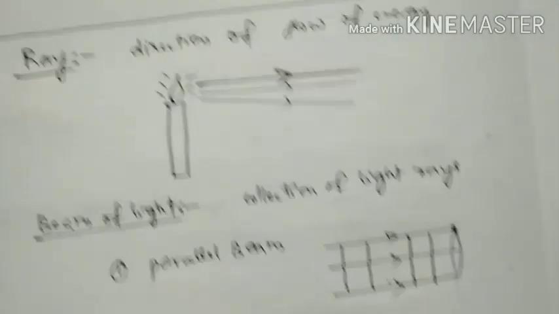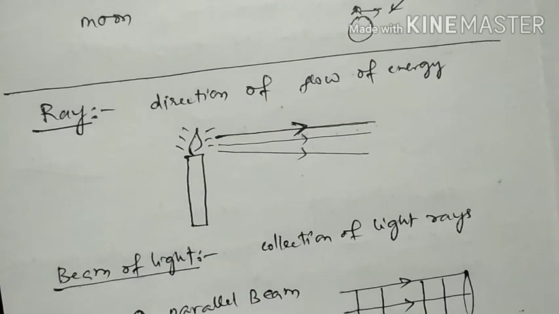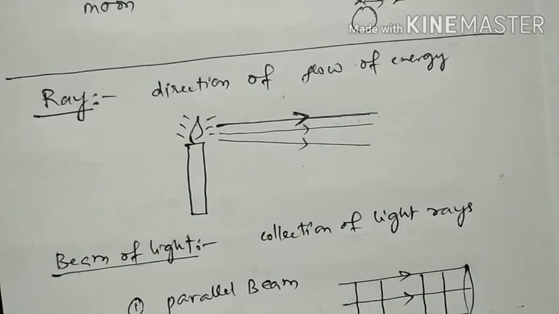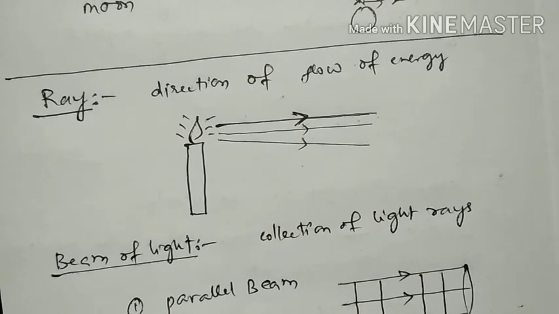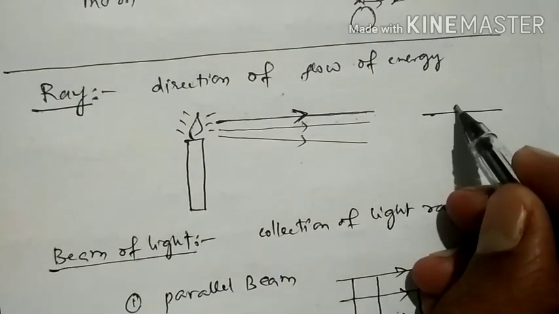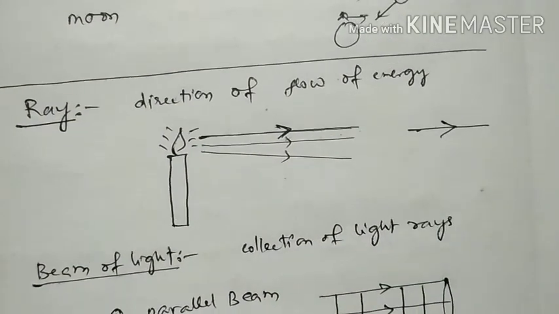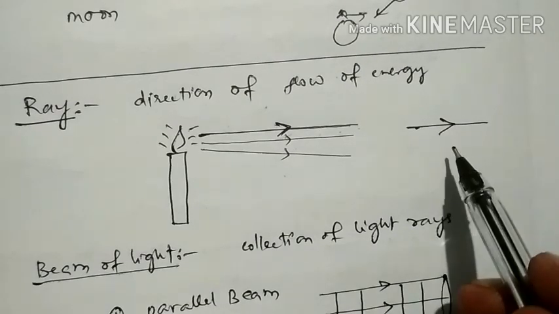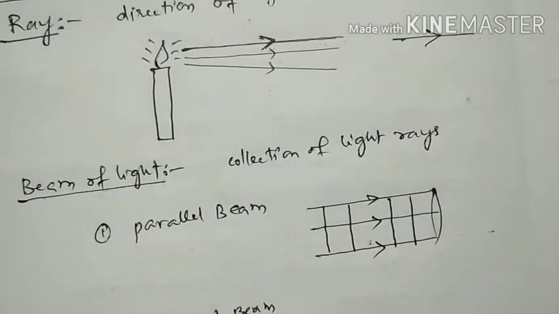And next is one revision, that is ray. What is a ray? Direction of flow of energy. A ray is a mathematical abstract concept. It represents the direction of flow of energy. So how can you represent a ray? You just draw a line and mark the arrow in the direction of energy. So if you observe, we can easily understand it.